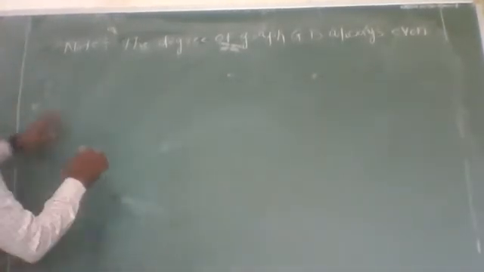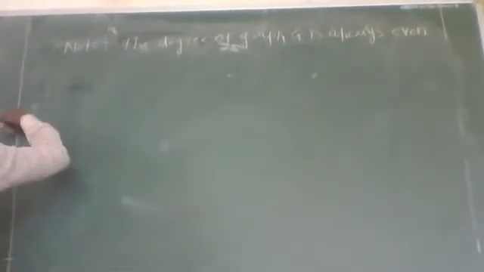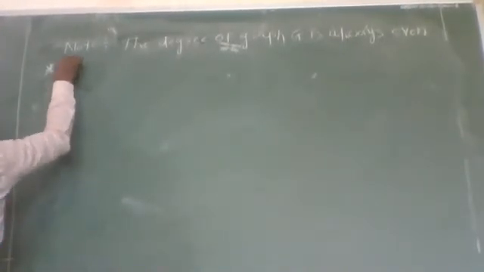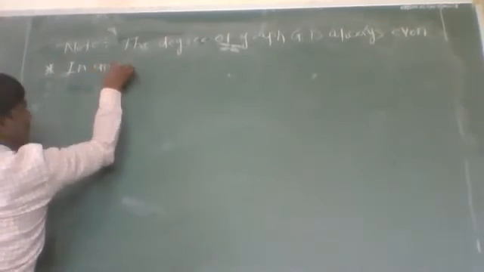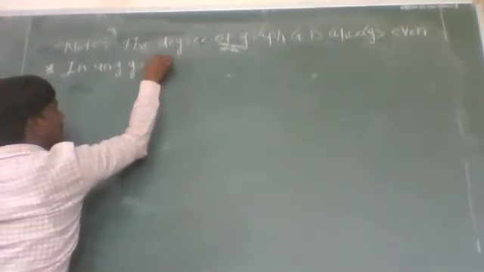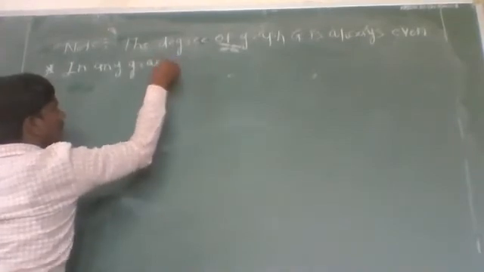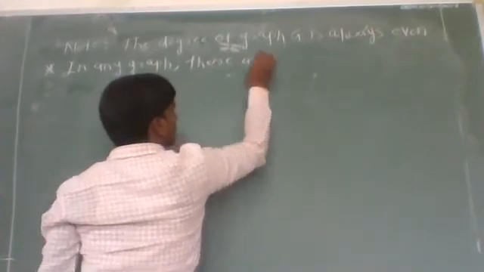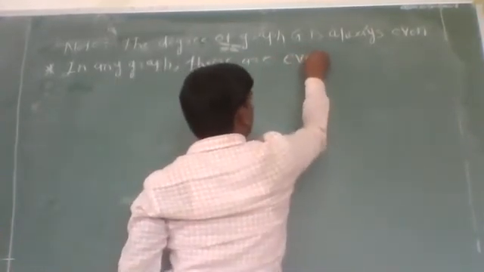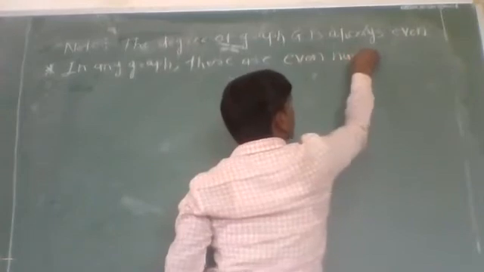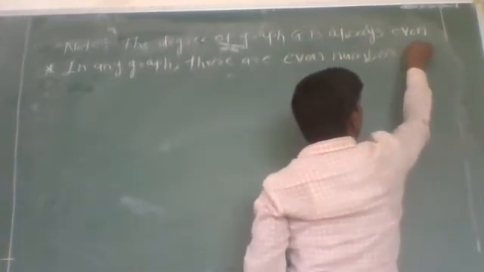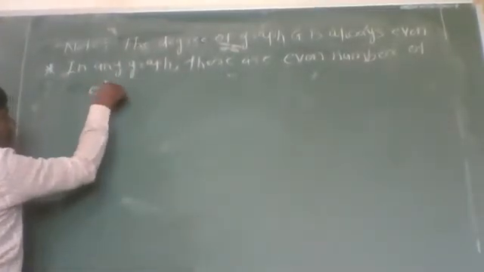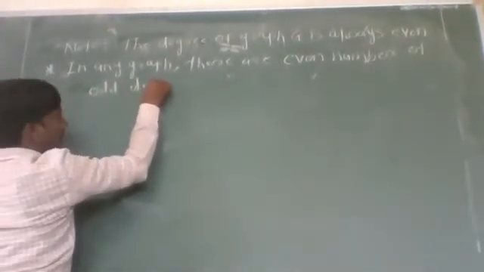Now there is another important theorem. In any graph G, there are an even number of odd degree vertices.